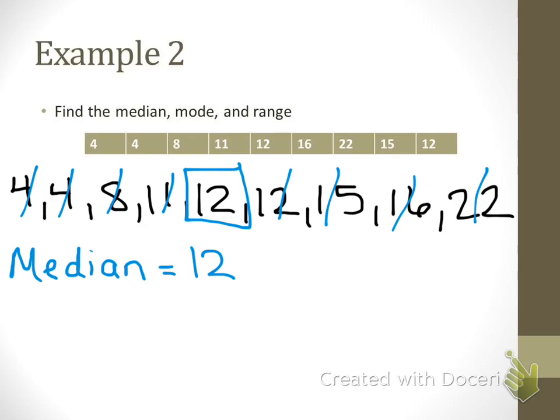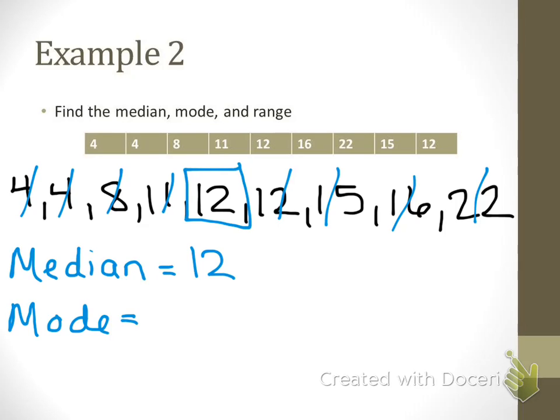Okay? Now, what about the mode? Remember, the mode is the number that occurs the most in a data set. So what do you think the mode is, Quentin? 12. 12, okay. Justin? 4 and 12 because they both have 2. Okay, very good. It's 4 and 12 because they both occur twice in the data set.